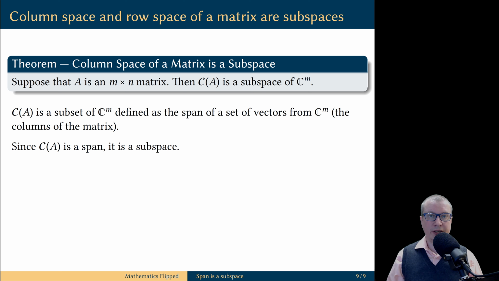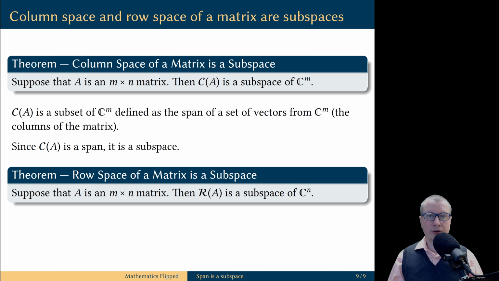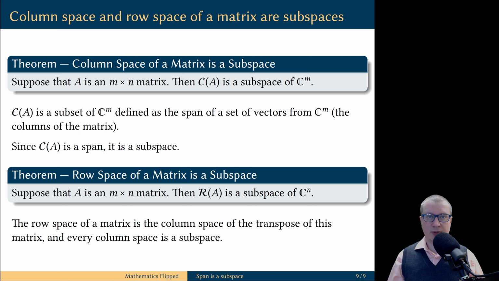This is an automatic consequence of the fact that spans are always subspaces, because we defined the column space of a matrix as a span of the set of its column vectors. Similarly, the row space of a matrix is also a subspace of the column vectors. And this is because the row space of a matrix A is the column space of the matrix A transpose, and we already discovered that the column space of any matrix is a subspace.